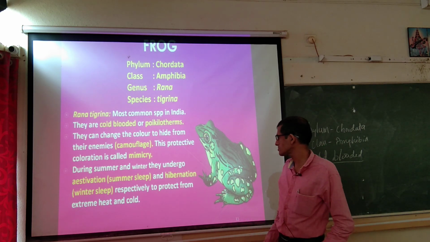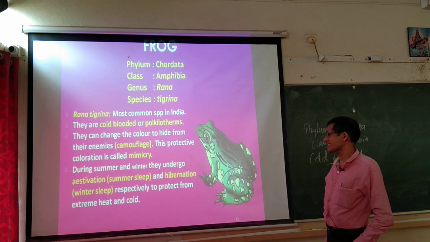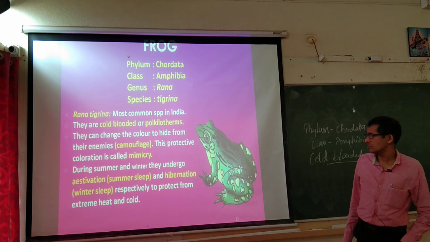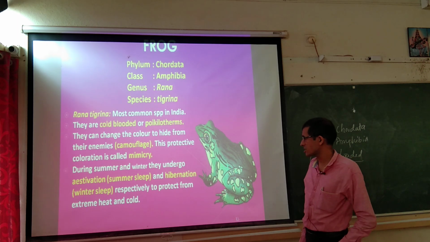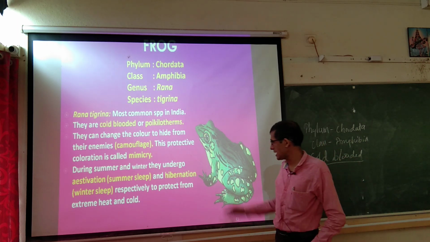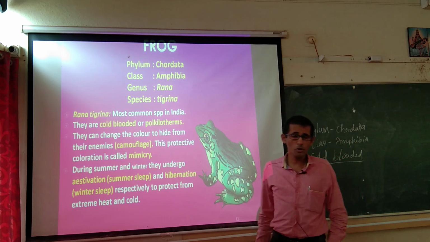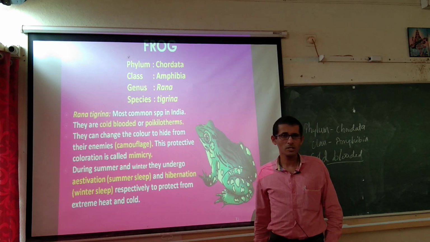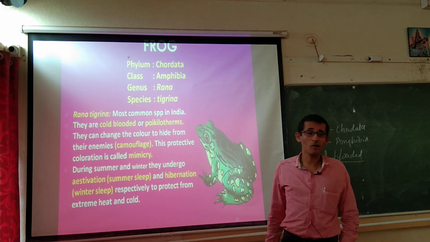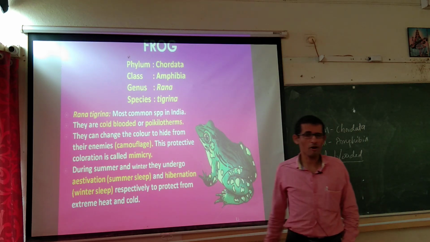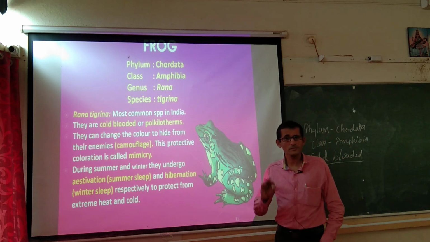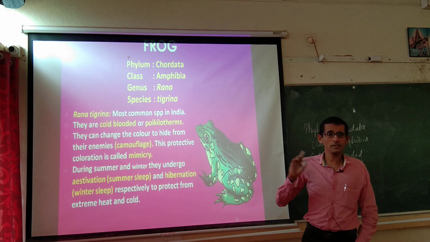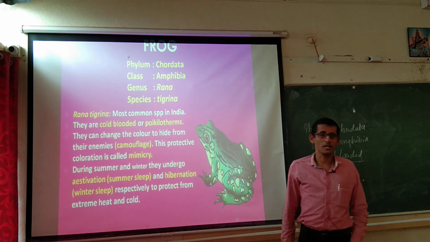Then, during summer and winter they undergo estivation, that is the summer sleep, and hibernation, winter sleep. So, in the summer and winter the occurrence of frog is very less. Only during the monsoon season or rainy season we can observe the frog ಅಲ್ವಾ. ಮಳೆಗಾಲದಲ್ಲಿ ಫ್ರಾಗ್ ಕಂಡುಬರುತ್ತೆ, ಚಳಿಗಾಲ ಮತ್ತು ಬೇಸಿಗೆಗಾಲದಲ್ಲಿ ಫ್ರಾಗ್ಸ್ ಅಷ್ಟು ಕಂಡುಬರಲ್ಲ. ಯಾಕೆ?